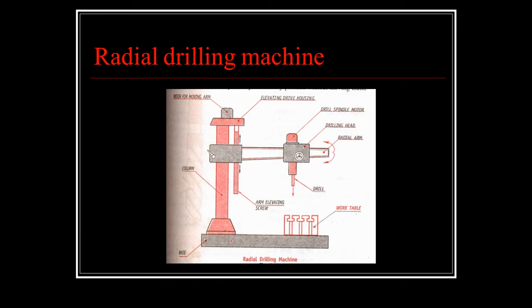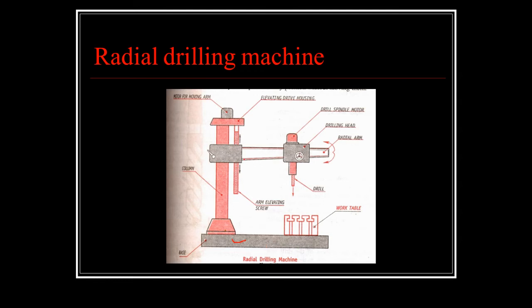So this is called the base. This is the base of the drilling machine, which is a cast part. This base is placed on the floor, and it is fixed to the floor either by foundation or by nuts and bolts. Again I'm telling you, the basic function of the base is to damp the vibration.